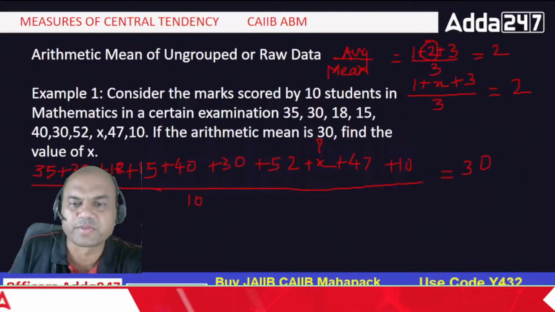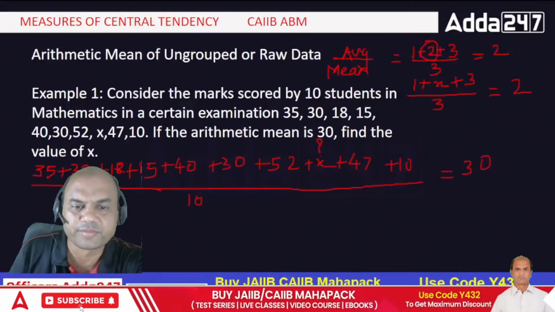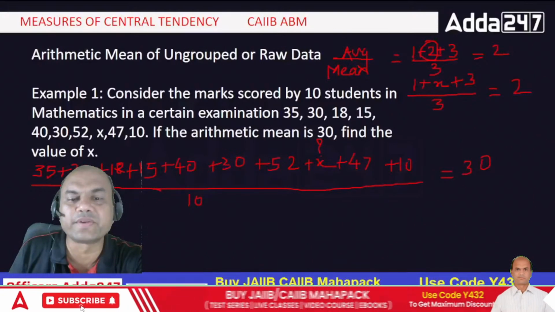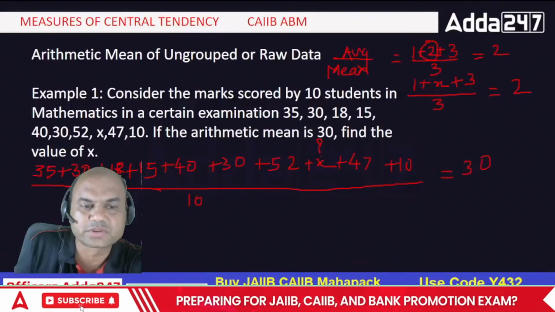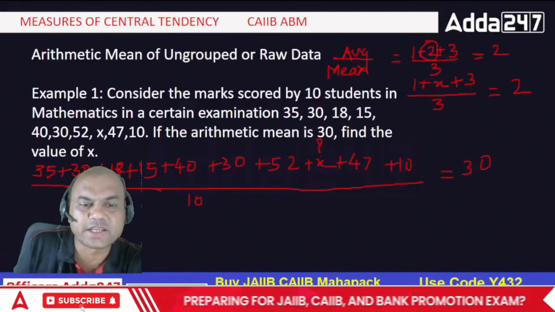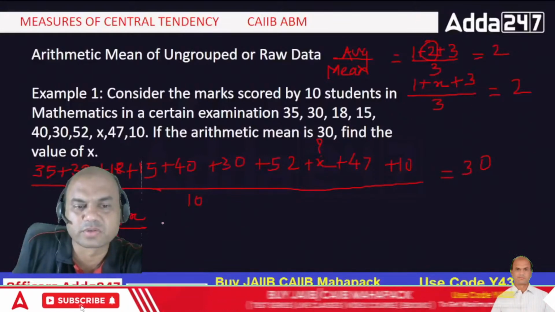What is the next? 52 plus 47. Keep this x as it is. 47 plus 10. So 277 I am getting. So 277, I'll write it over here. 277 plus x, the whole upon 10 equals 30.